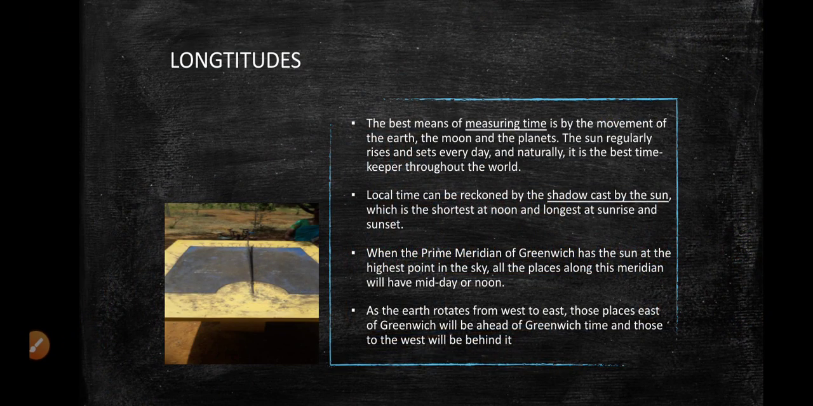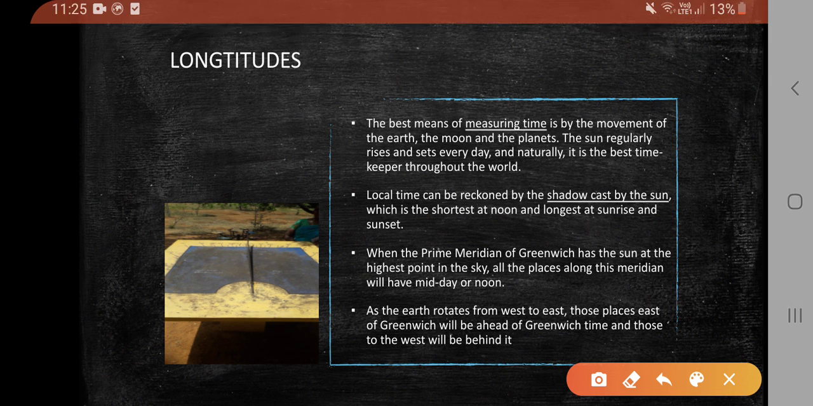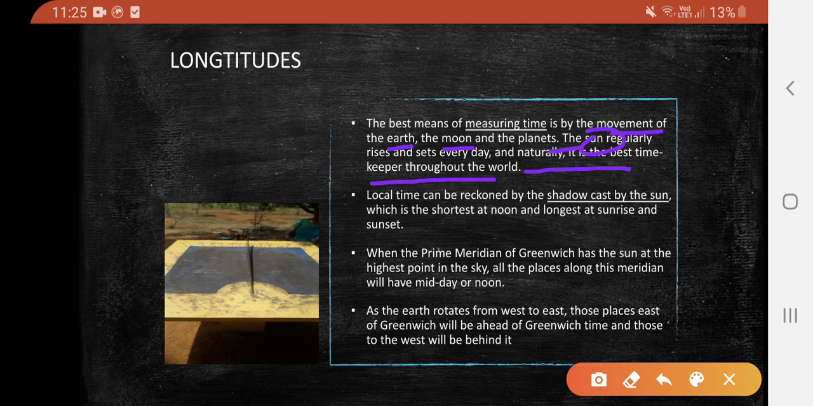Longitude and time. The best way of measuring time is by measuring the movement of the Earth, Moon, and the planets. The sun regularly rises and sets every day, and naturally, it is the best timekeeper throughout the world. Local time can be reckoned by the shadows cast by the sun, which are the shortest at noon and longest at sunrise.